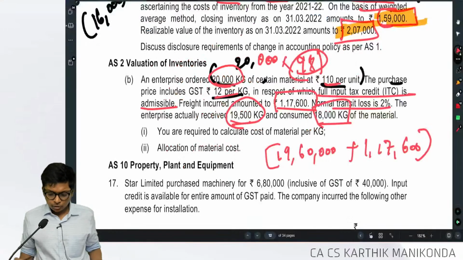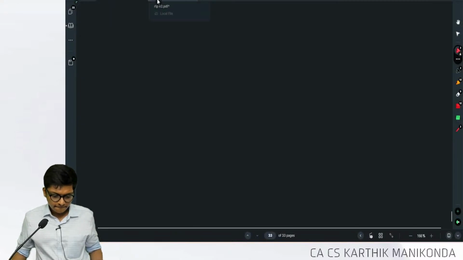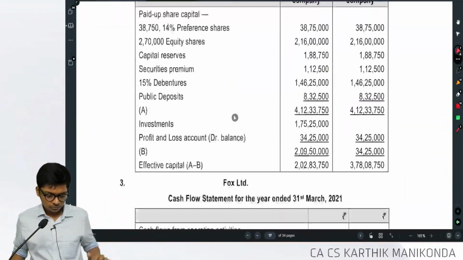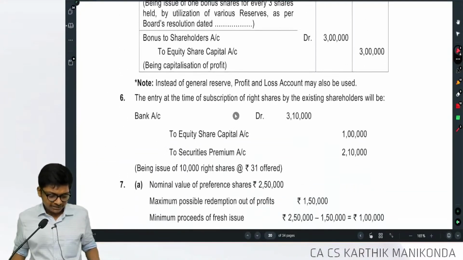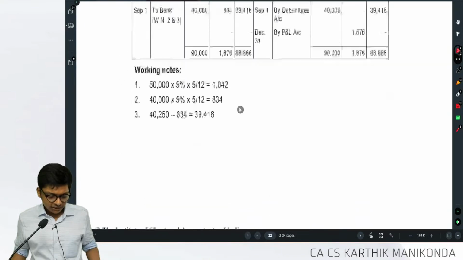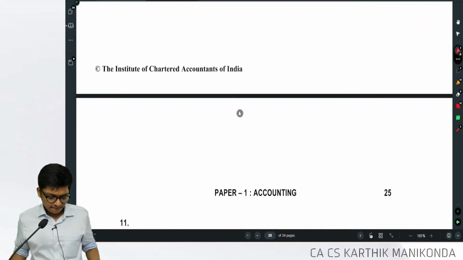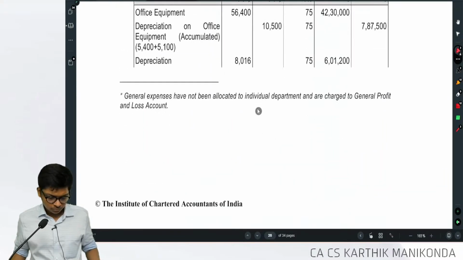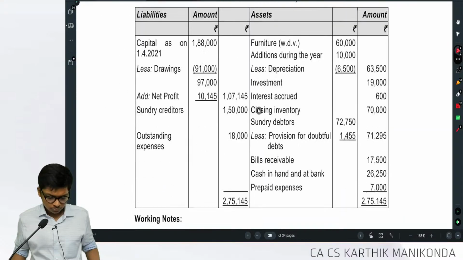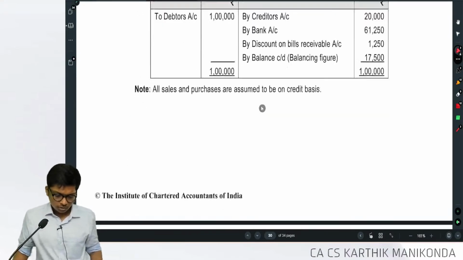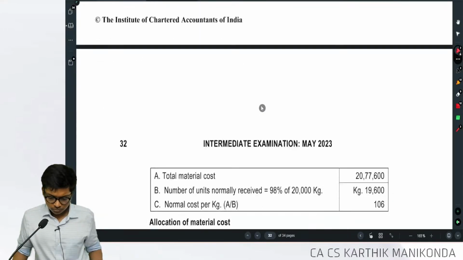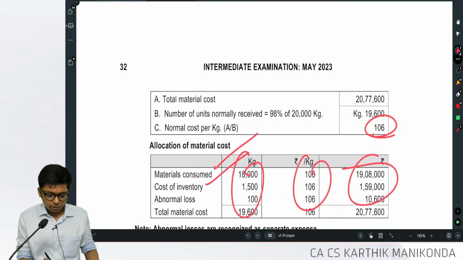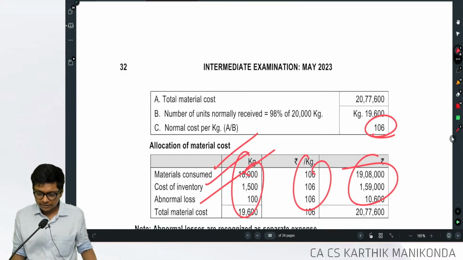Following, guys. So let's go check if the answer is in AS 2. It should be 106. Just cross checking for our satisfaction, guys. Fine. We got the answer of 106, and this is the breakup that they did. Purchase cost and abnormal loss. Are you following, guys? That's about it.